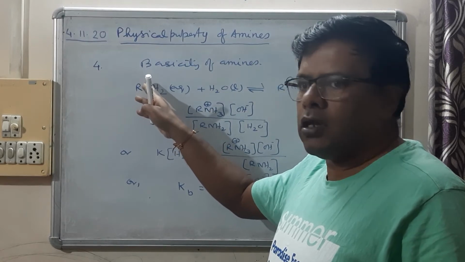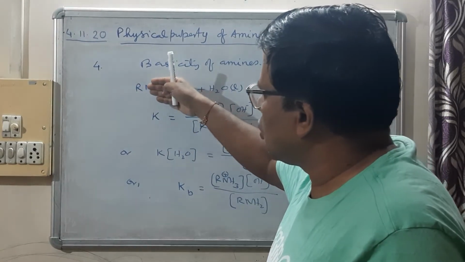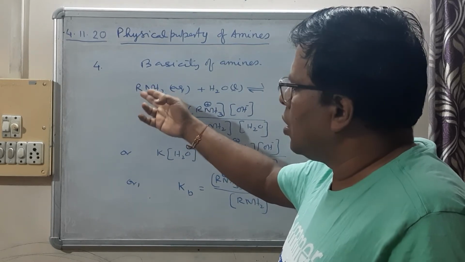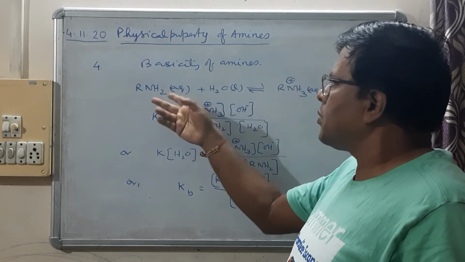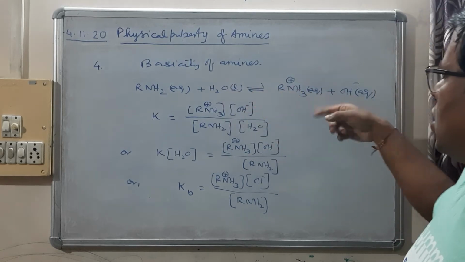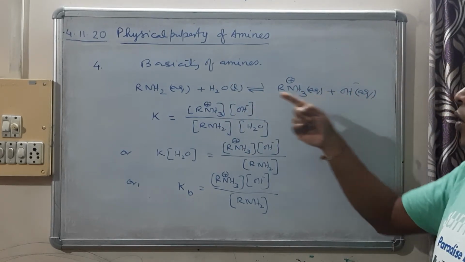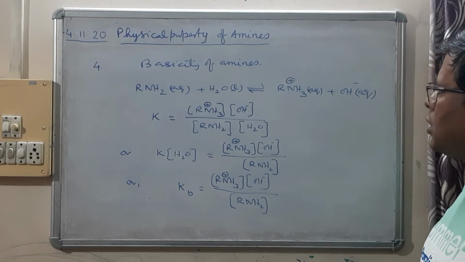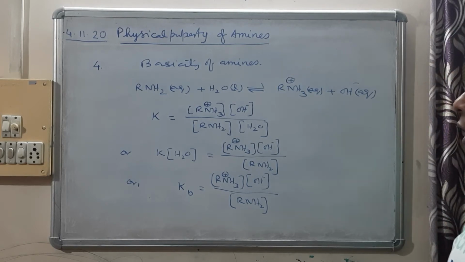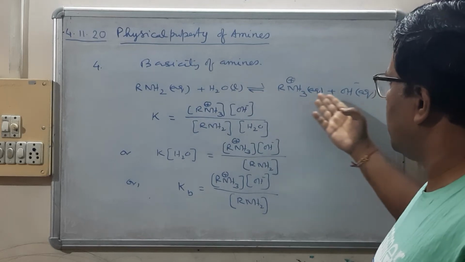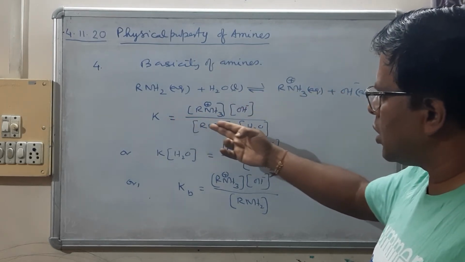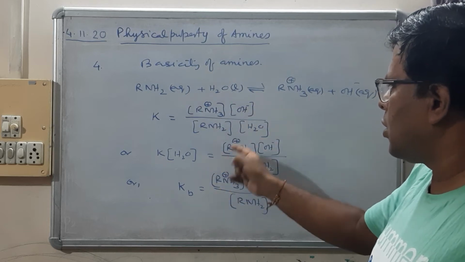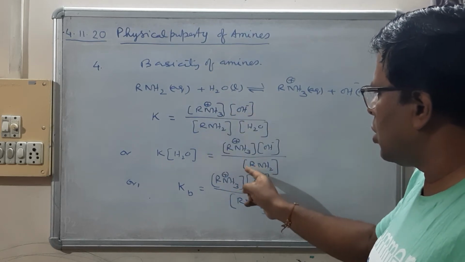Amines having a nitrogen lone pair can donate the lone pair. So amines are Lewis bases. At the same time, in aqueous solution, since it is giving hydroxyl ion, we can say that amines are also Brønsted bases. So now this equilibrium will have an equilibrium constant, product by reactant, and on rearranging we get